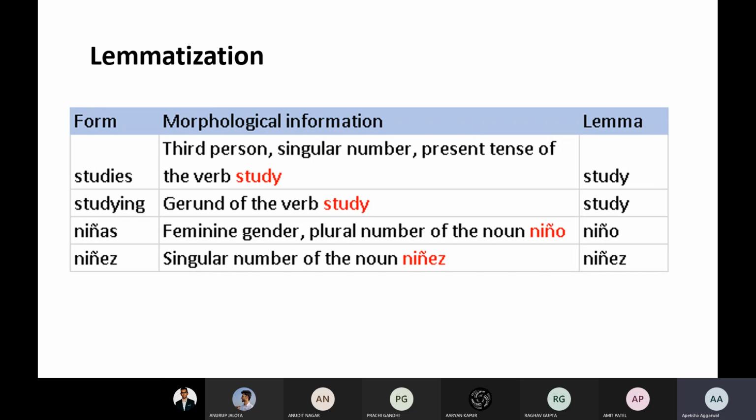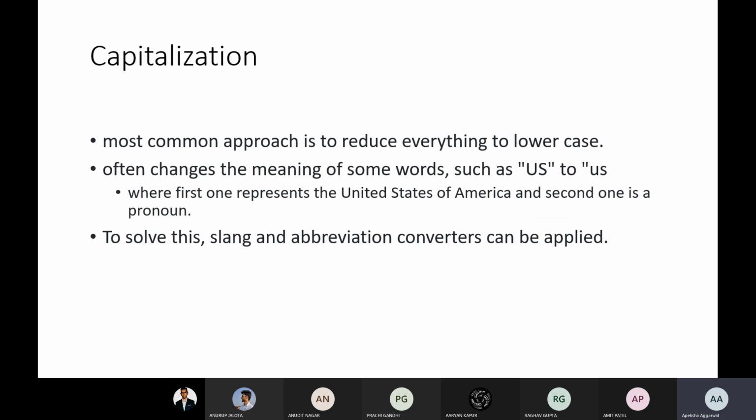Okay, so this was just a quick review of the pre-processing steps that we do before giving our data to models. Then we have capitalization. We generally prefer to use lowercase, and we convert all the cases to lowercase, but this also generates some problems, like abbreviations should not be in lowercase.